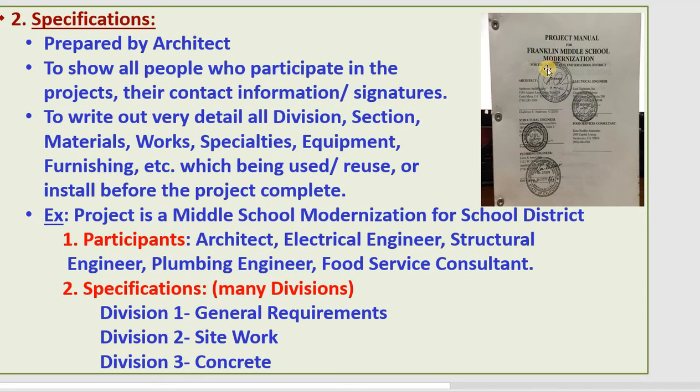Specification. For example, the book right here, when I worked for my first company after I graduated, they worked on a lot of projects, educational projects, and this is a middle school. One of the projects took so long, I saw at this company, 6 years, because when they do a school, even just a middle school or high school or elementary school, it belongs to the government.